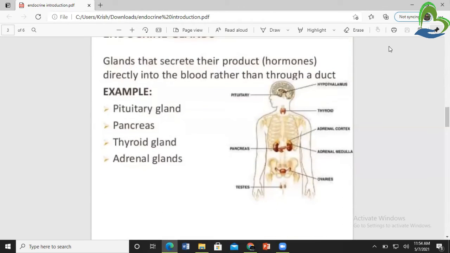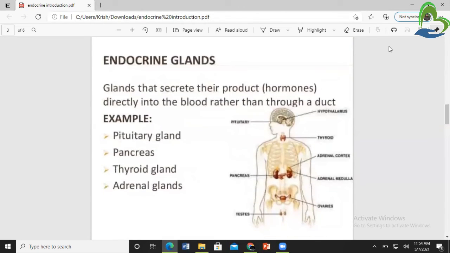Then what is the meaning of endocrine glands? These are glands that secrete their product directly into the blood rather than through a duct. The major difference between endocrine and exocrine is that exocrine glands secrete their chemical substance into a duct and then it circulates into the body, while endocrine glands secrete their substance directly into the body.